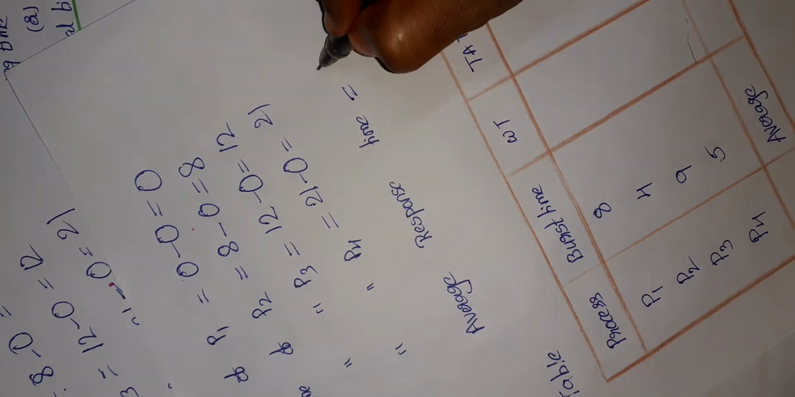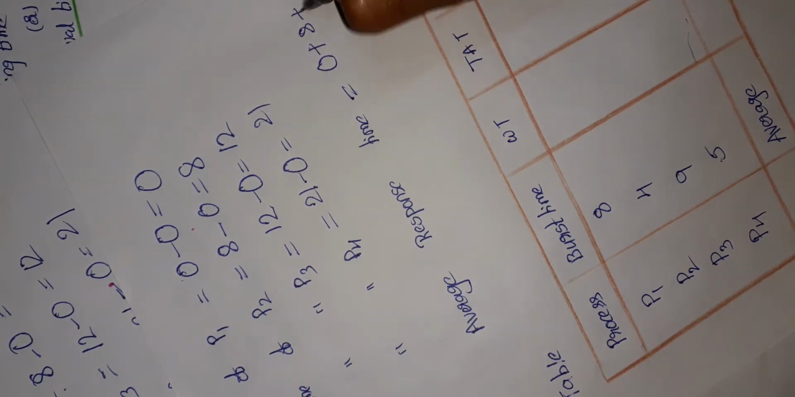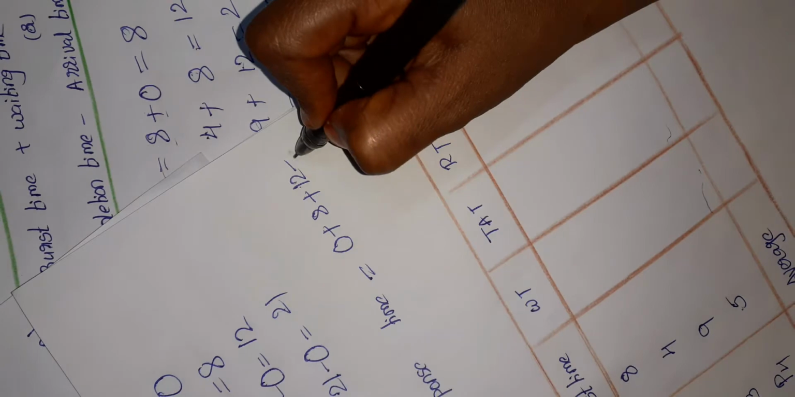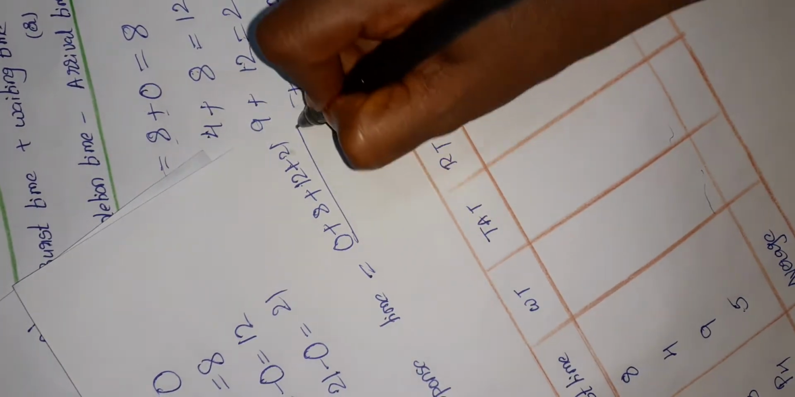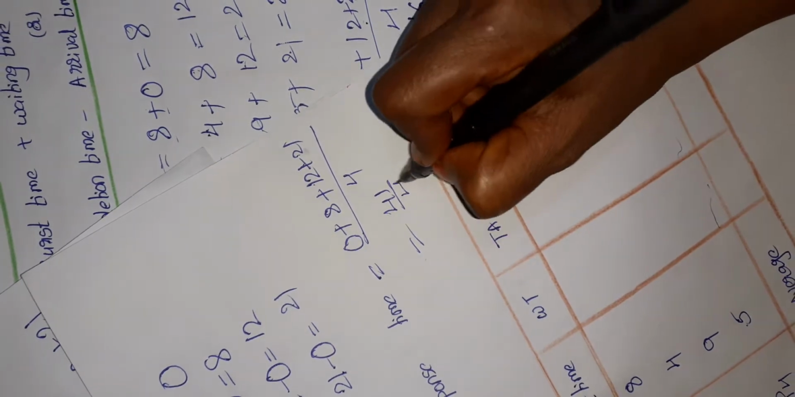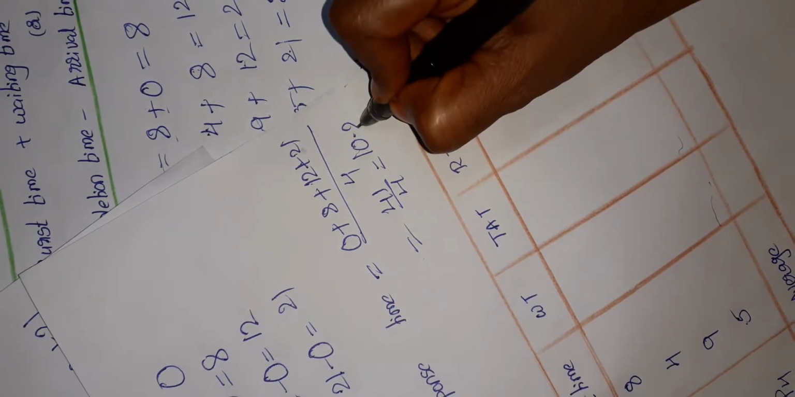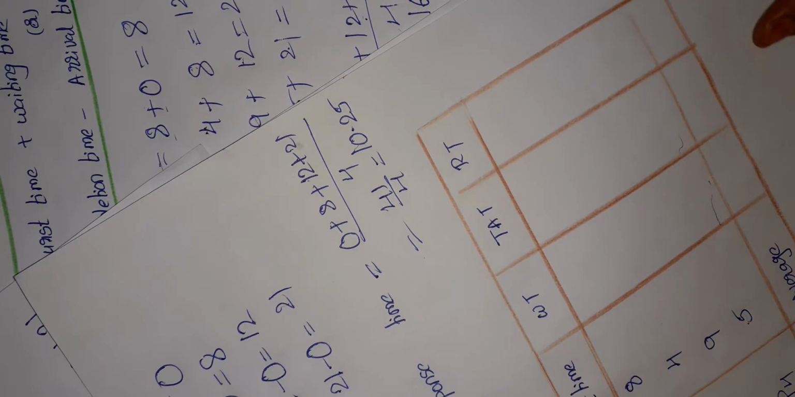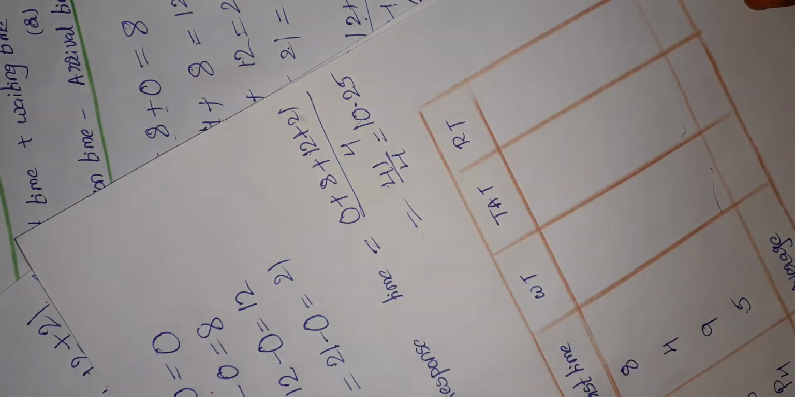The average response time is 0 plus 8 plus 12 plus 21 by 4. The total value is 41 by 4, which is 10.25. This is the average response time. It is almost the same as the waiting time, so that's why we do not consider the response time in all examples, okay. Finally, let us take one table for all the calculation part, okay.